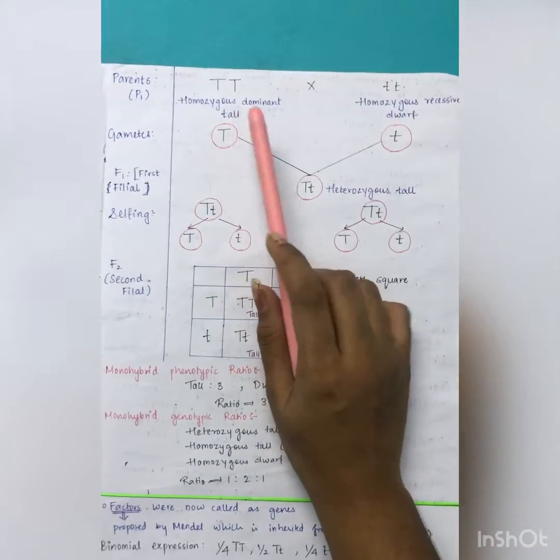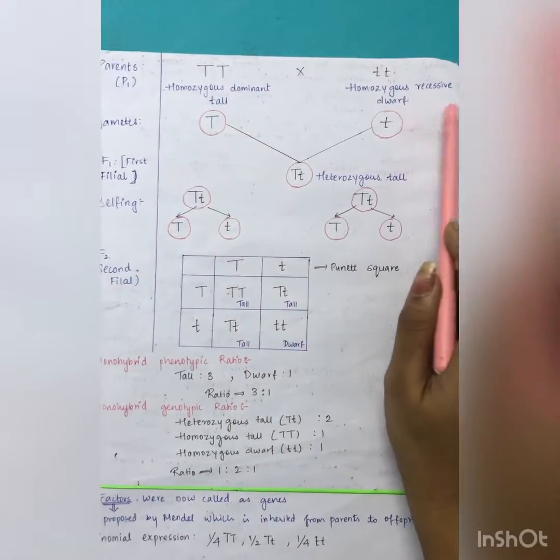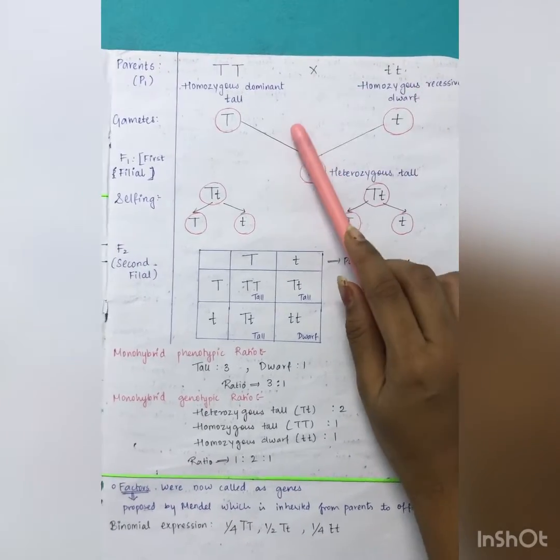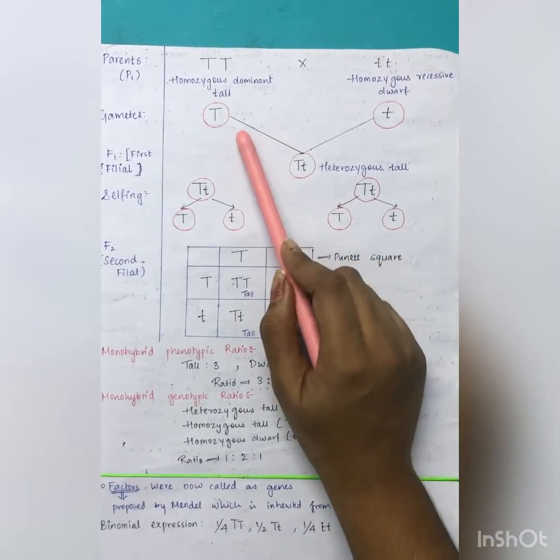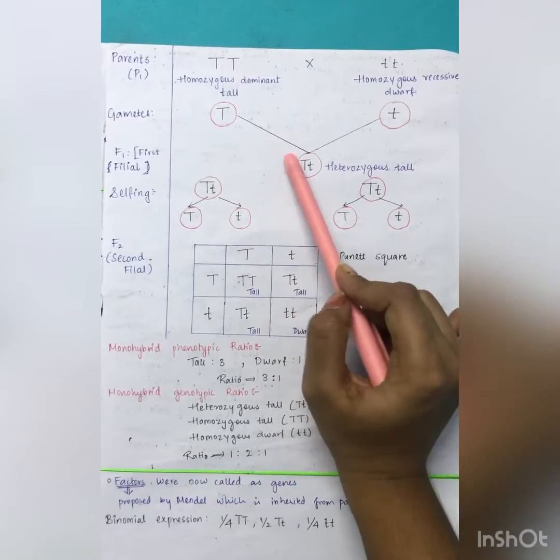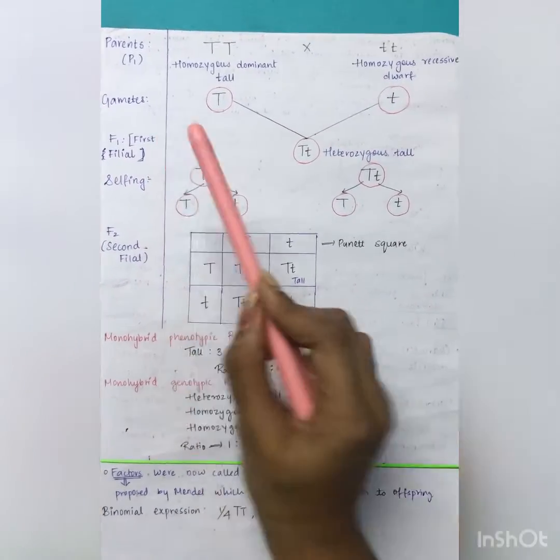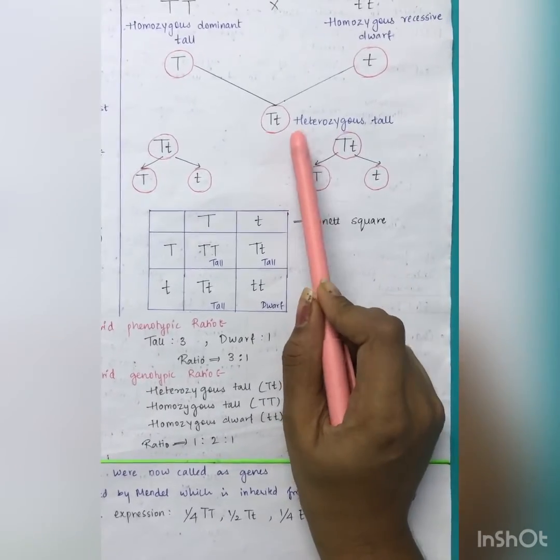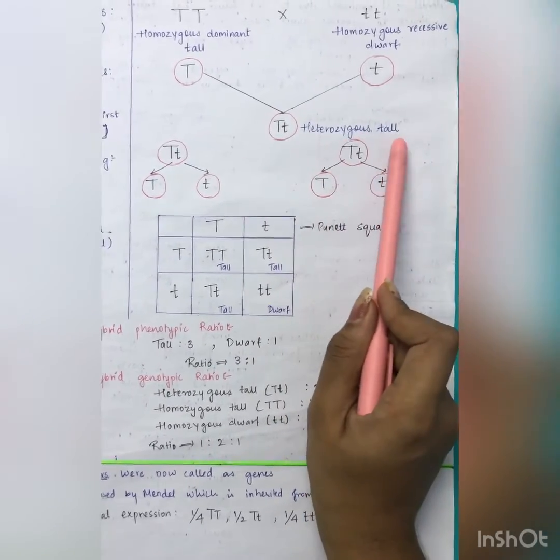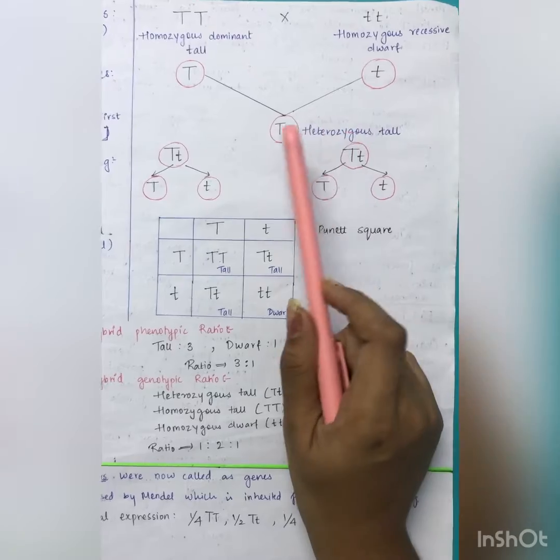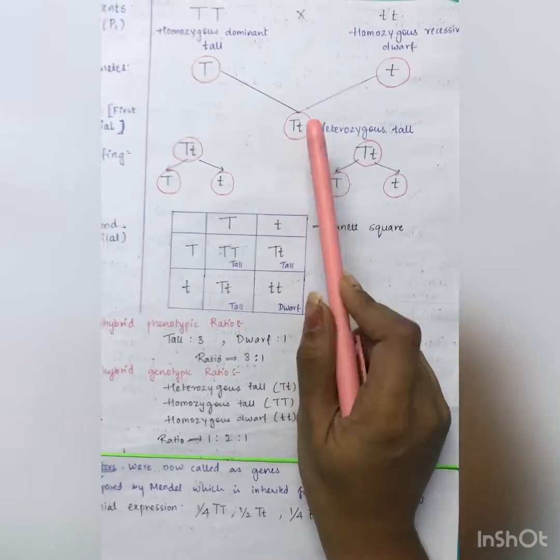These are the parents, that is homozygous dominant tall and homozygous recessive dwarf, which produce the gametes capital T and small t, which give rise to the first filial generation or the filial progeny, and it forms capital T small t, that is heterozygous tall. And why do we call it heterozygous? Because it's a dissimilar pair of alleles.